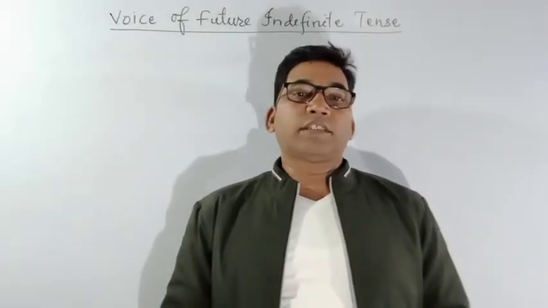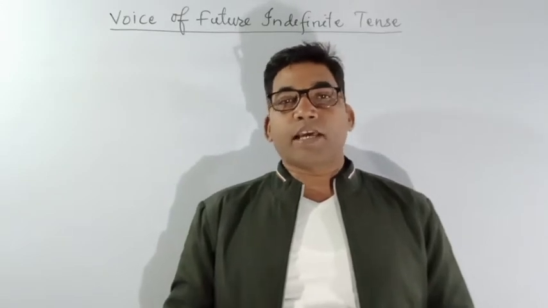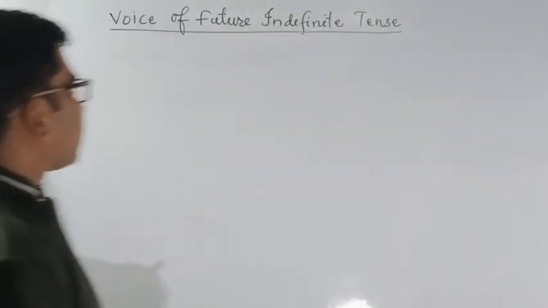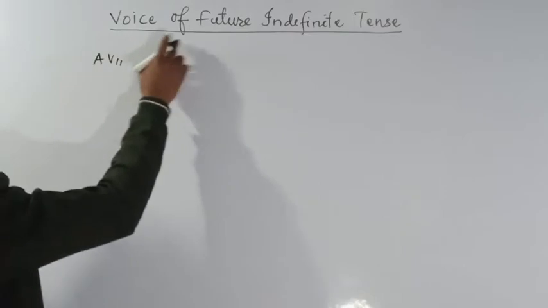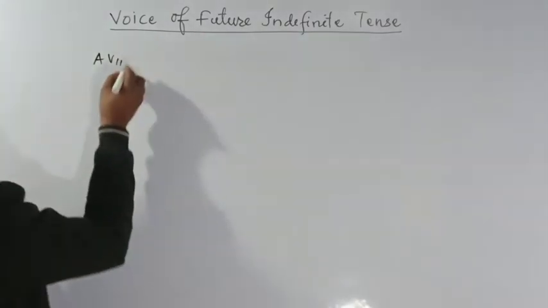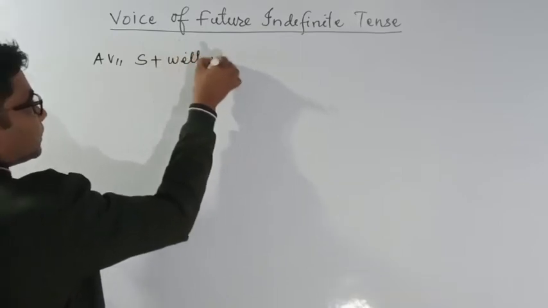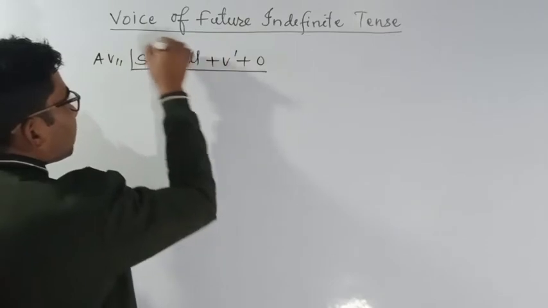Today we are going to discuss the voice of future indefinite tense, because in the previous class we finished the voice of past tense. So let's start our rule. Our rule for the voice of future indefinite tense is: subject plus will plus V1 plus object. This is our rule of active voice.